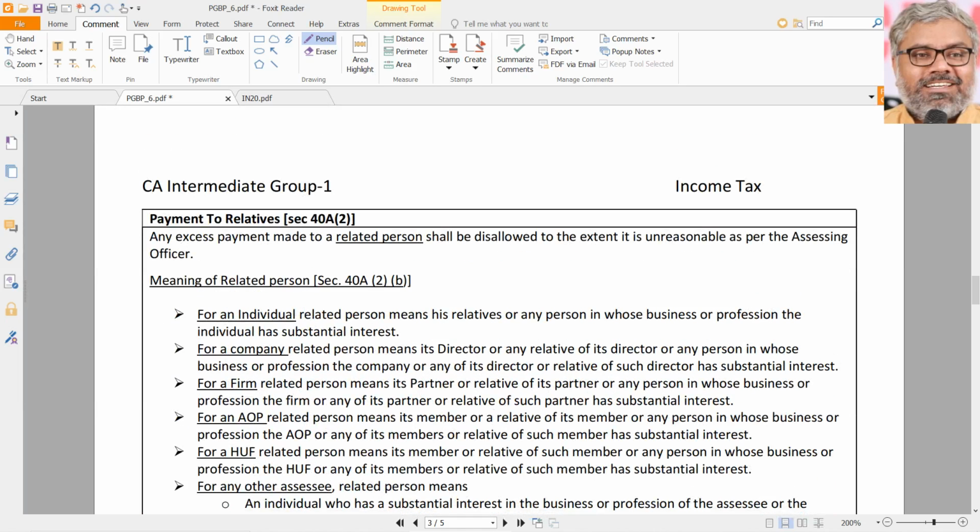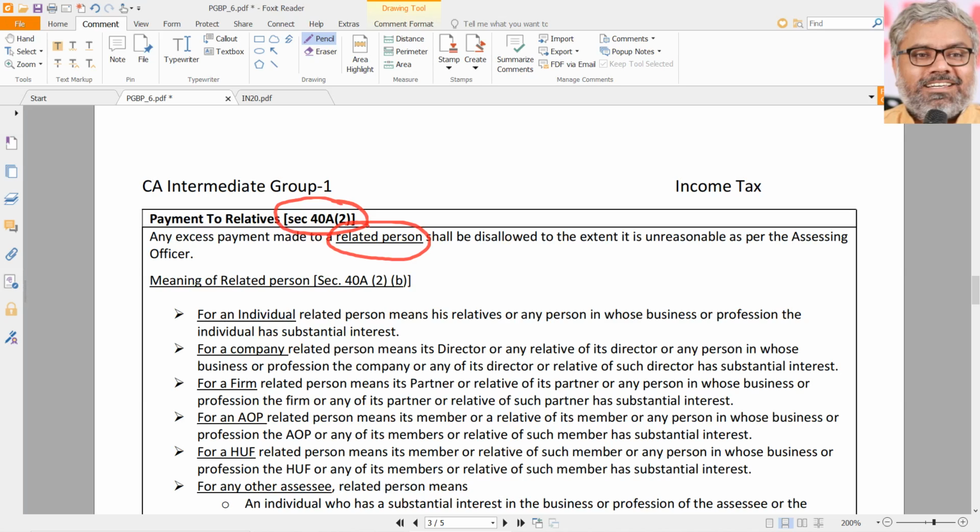Now let us continue with some more disallowances. One of them is any payment to relatives, or let us call it a related person. Relative is not just the word; we can say related person. If any payment is made to a related person, and what kind of payment? Excessive payment. In other words, normally, according to the fair value of any particular product or service, a certain amount is supposed to be paid. But the assessee has paid excessive amounts to the related person.